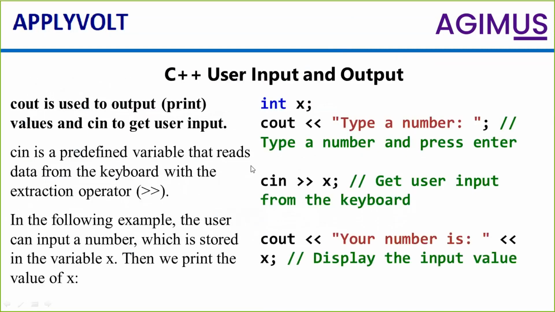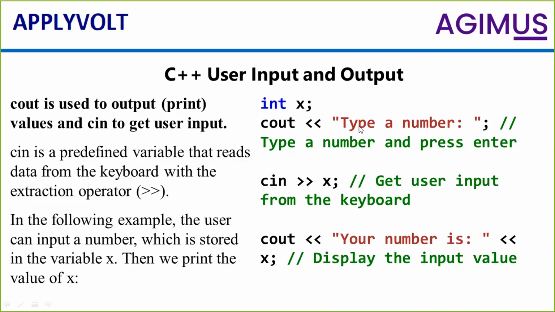Next slide, I'm going to speak on C++ user input and output. A very important thing is the user's input and output. So what is input and what is output? Normally any small child can understand this. Input is used to accept the information. Output is used to display the information. Same goes here. In C and Java, the way of writing is different, as I told you. In C it is cin and cout, and in Java it is different.